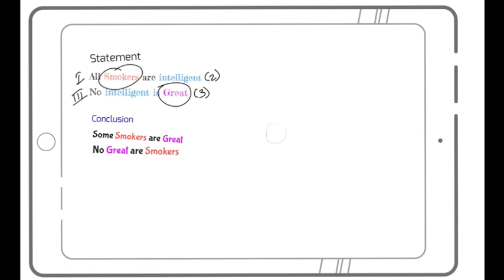All smokers are intelligent. So first I'll draw smokers and I'll put it here. This is my red representing smoker. Then I'll draw intelligent like this, and I'll put it here. All smokers are intelligent. Okay. Then no intelligent is great.